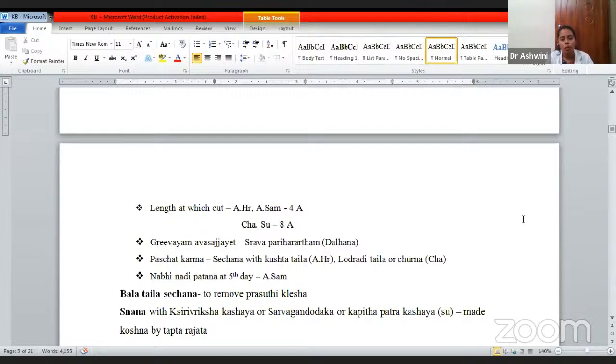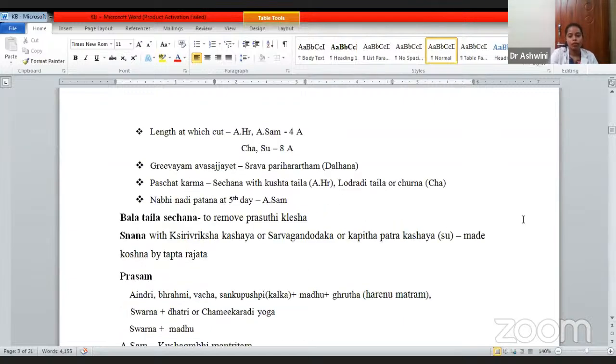So when we talk about the modern, immediately when the baby is delivered, the umbilicus is clamped and then it is cut. Even in modern, you are not supposed to apply anything. Just with a clean cotton swab, you are supposed to clean till the stump of the umbilicus falls off. Okay. Balataila Sechana, why Balataila?